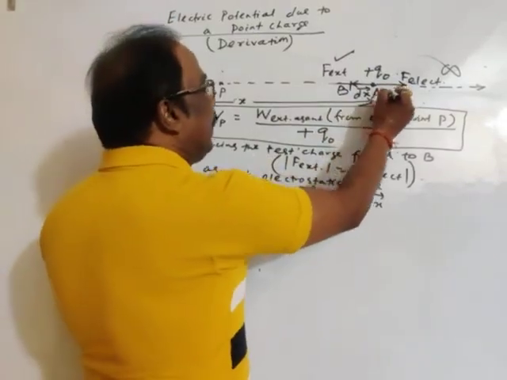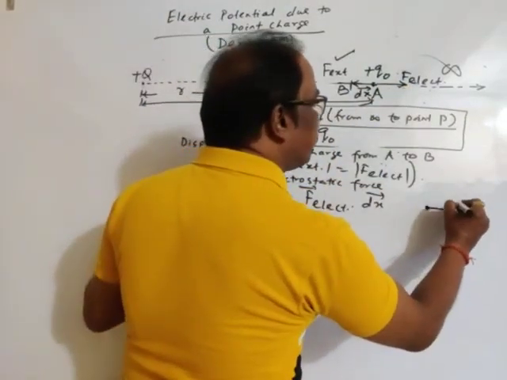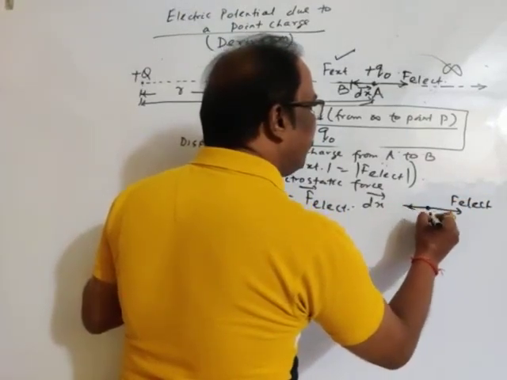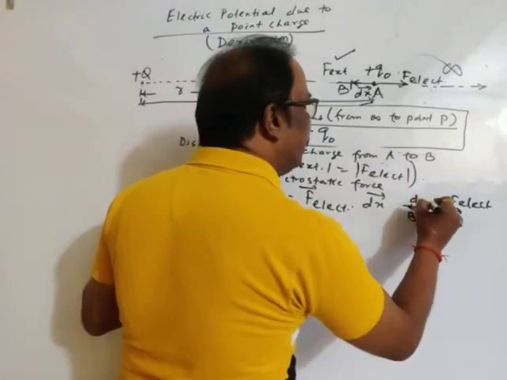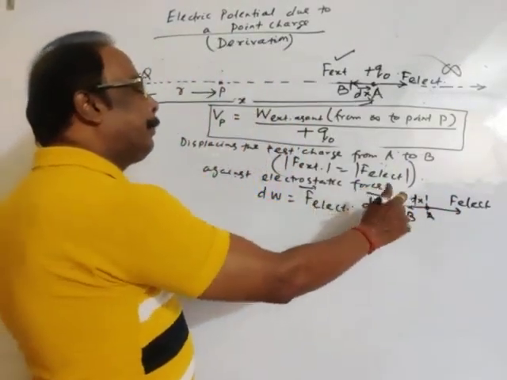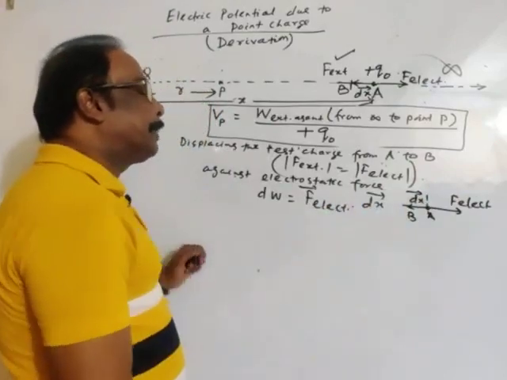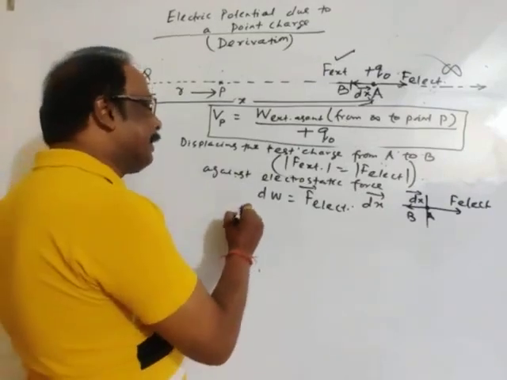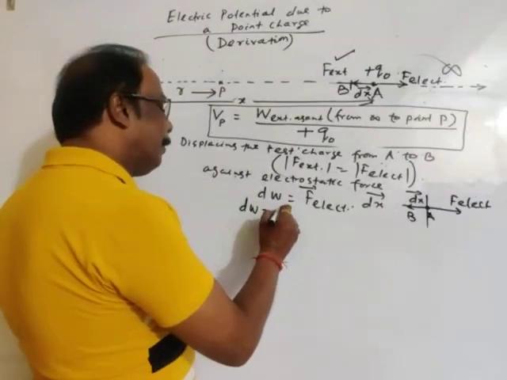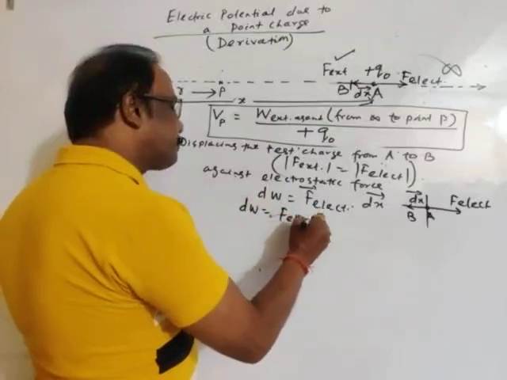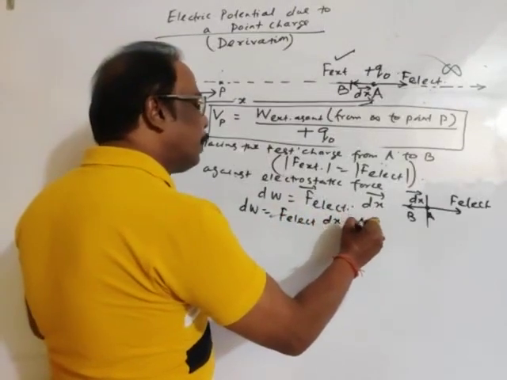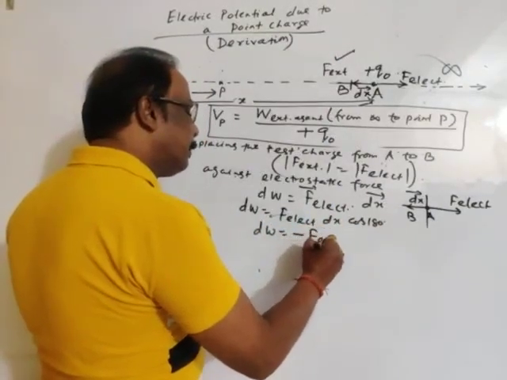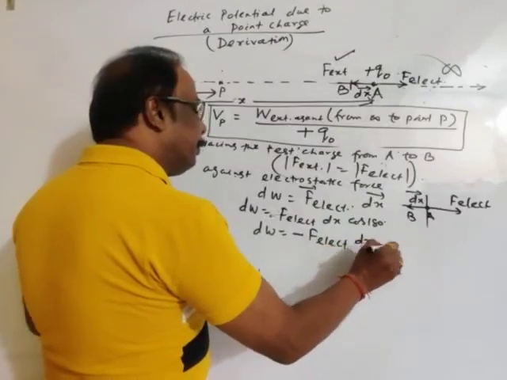So here, the angle between them: this is the direction of electrostatic force, and this is the direction of displacement from A to B. So the angle between electrostatic force and displacement is 180 degrees. They are oppositely directed. So dW is equal to electrostatic force into dx into cos 180. Cos 180 is minus 1, so dW is equal to minus electrostatic force into displacement.